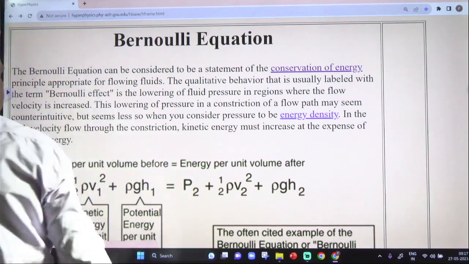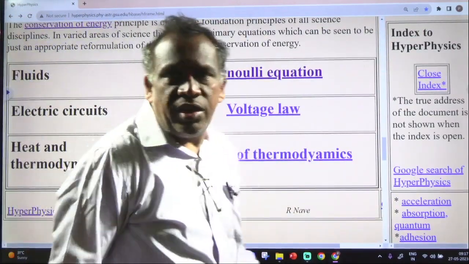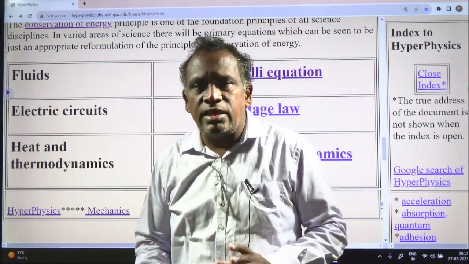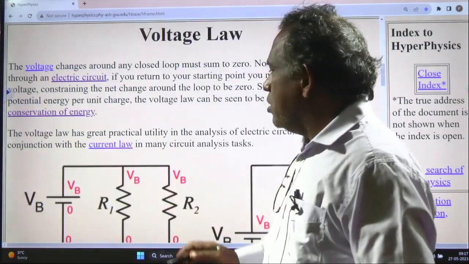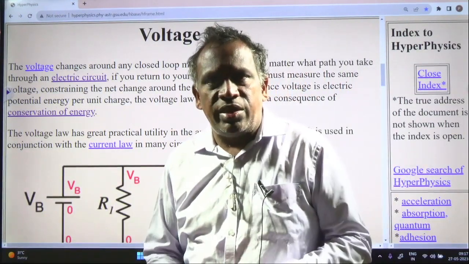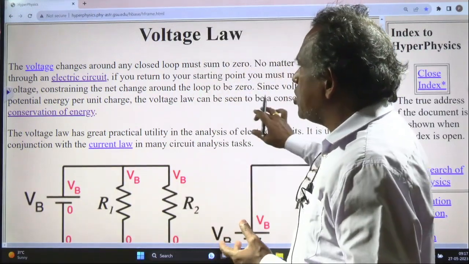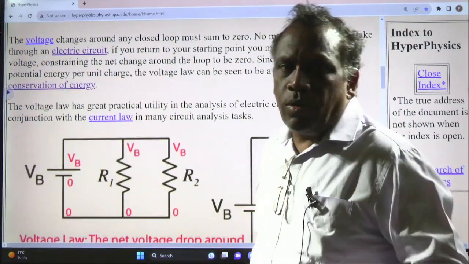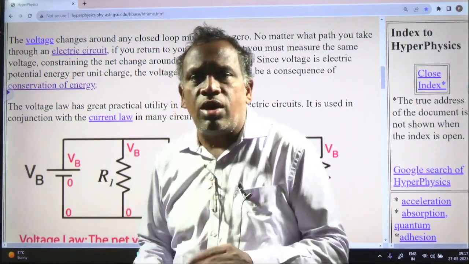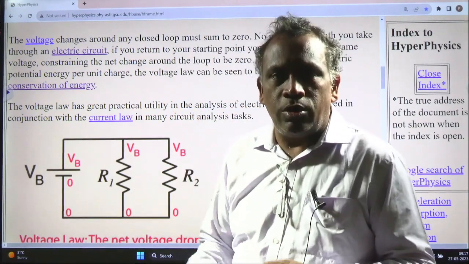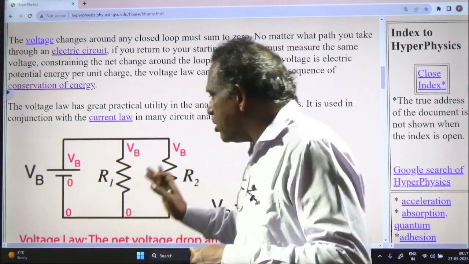So next, coming to another important law of conservation of energy, in electricity. In electricity we use the voltage law. In the voltage law, this law of conservation of energy we again use, that is, energy remains constant. What is the voltage law? Kirchhoff's voltage law: the algebraic sum of all voltages in a given loop is equal to 0.